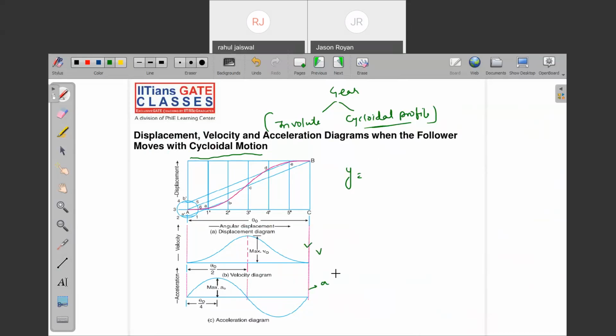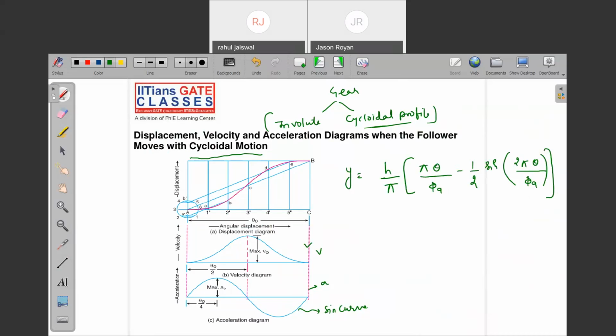By looking at the diagram itself, what can you tell? How the velocity is varying? Just tell me how the acceleration is varying. Sine curve. Yes or no, guys? Yes. So just write: y equals h by pi, pi theta by phi a minus 1/2 sine 2 pi theta by phi a.